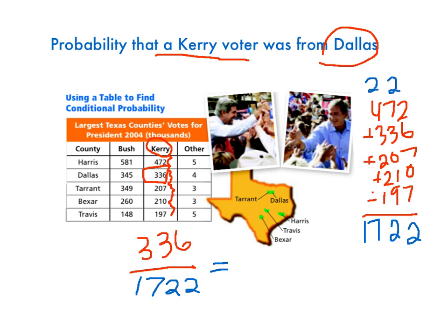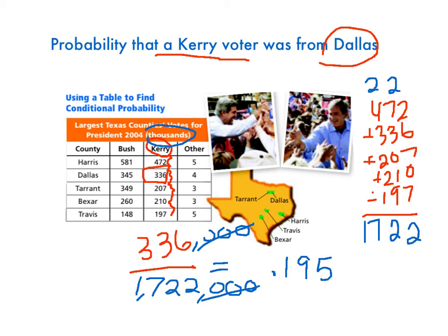So we have 336 over 1722, and technically since it's in thousands, it's 336,000 over 1,722,000. But we don't even need to use those numbers, because those thousands cancel out. So we get 336 divided by 1722, and we get 0.195.